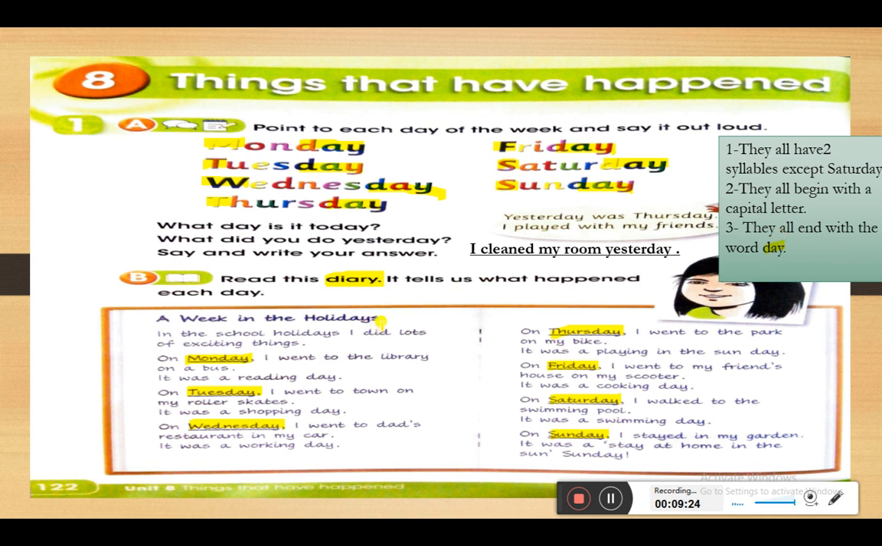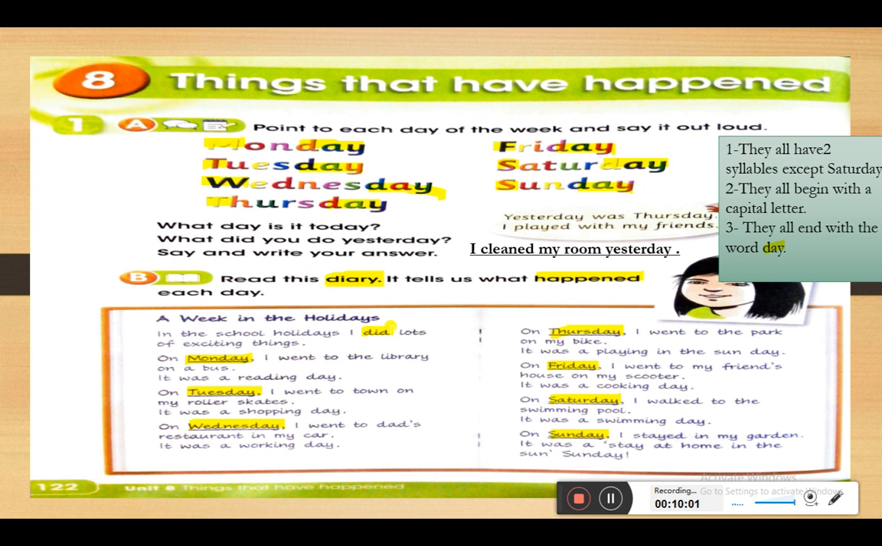Okay, she is telling us about what happened each day. So she's talking about the past. We have the ed at the end. What happened? Okay, so we need to identify all the past verbs that we have here. Okay, let's read it again, and I want you in your books to circle the words I am going to highlight here. Okay, so in the school holiday I did. So did is a past verb.